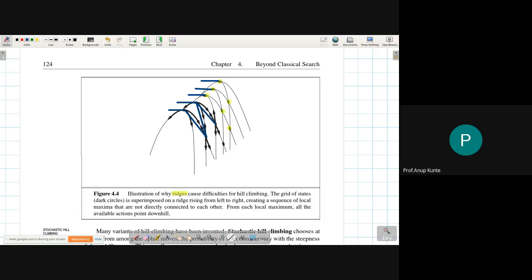So this is the arrangement of the problem state space. These are the neighboring points and they are connected like this. This point has a higher objective function value than this point, or even this point if it was there. I'm skipping the in-between points, but say suppose this is the first point and this is the neighborhood point.